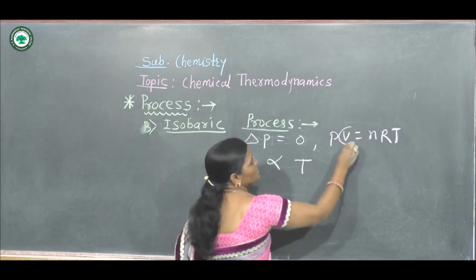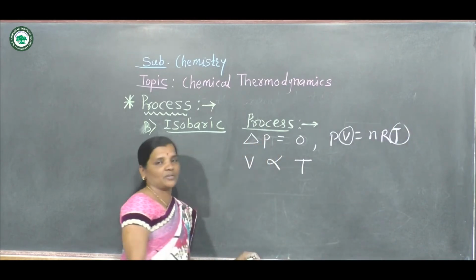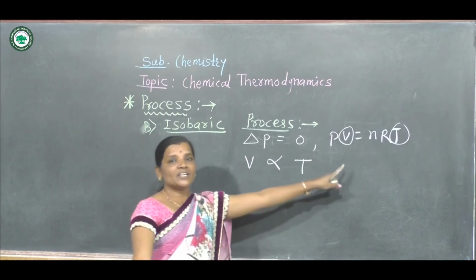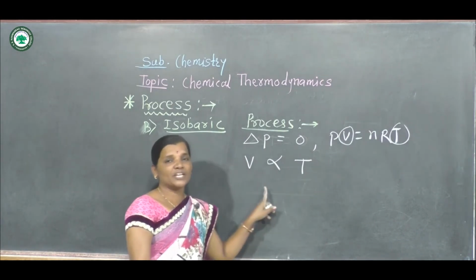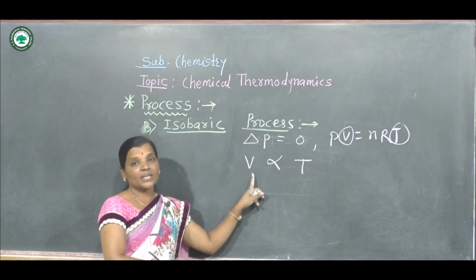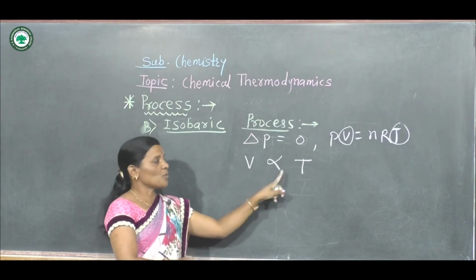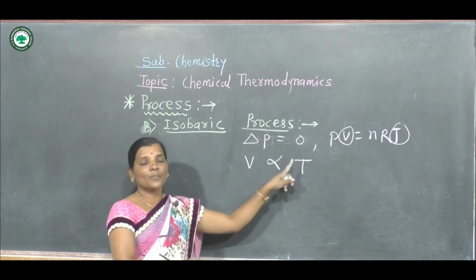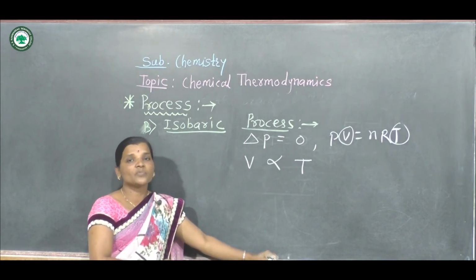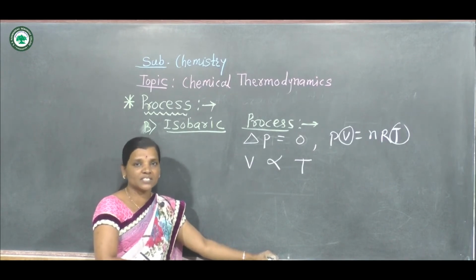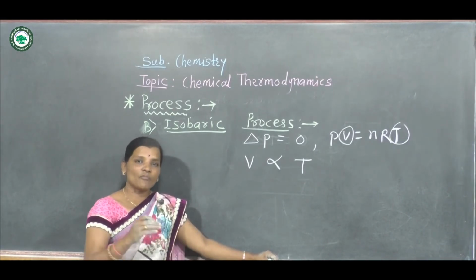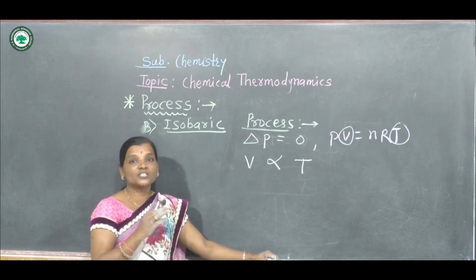So only two variables are there, volume and temperature, because number of moles and R are also constant. And so from this equation, volume is directly proportional to temperature. That means with increase in temperature, volume of the system increases. Or vice versa, if volume of the system increases, then obviously the temperature of the system also increases.